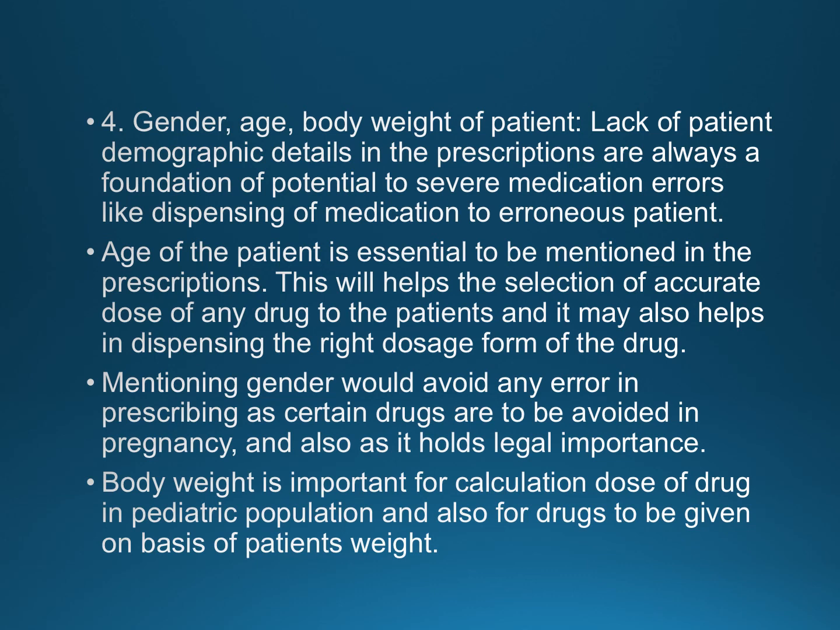For pediatric, geriatric or adult populations, or in cases of chronic medical conditions like liver diseases or kidney diseases, we need to modify and change the doses of the drug. So for such cases we need to have the age of the patient. This will help the selection of accurate dose of any drug to the patient, and it may also help in dispensing the right dosage form of the drug. Next is why gender is important. Mentioning gender would avoid error in prescribing, as certain drugs are avoided in pregnancy, and it also holds a legal importance.